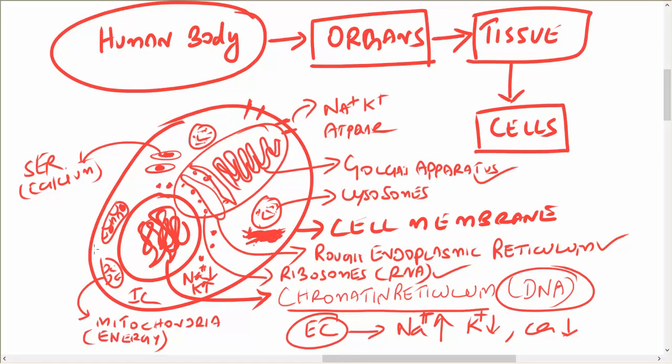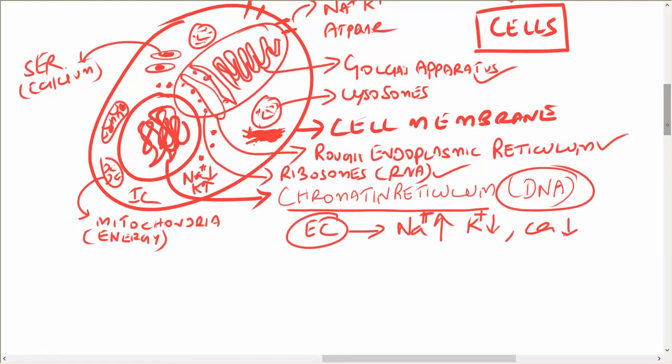Okay, so the mitochondria, you all know, produces ATP by using oxygen. That is called oxidative phosphorylation.